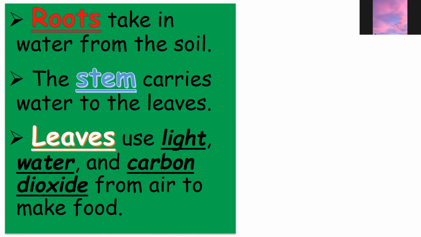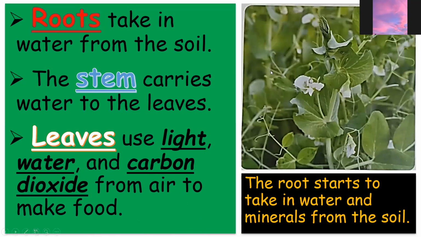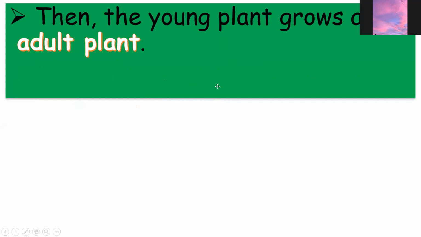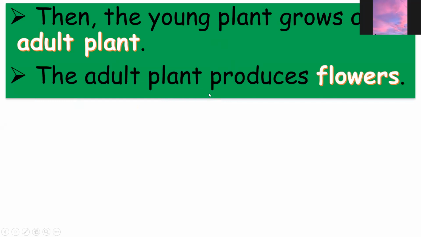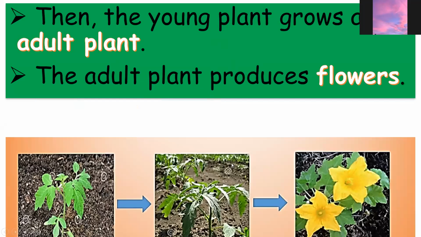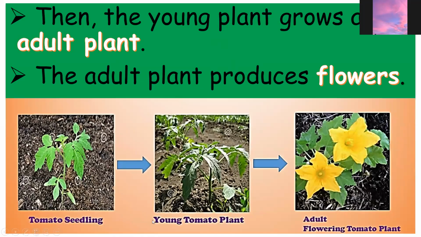And the leaves use sunlight, water, and carbon dioxide from the air to make food. Look at this one. The root starts to take in water and minerals from the soil. All right. So here, then, the young plant grows into an adult plant. The adult plant produces flowers. So as you can see, tomato seedling, young tomato plant, then adult flowering plant.